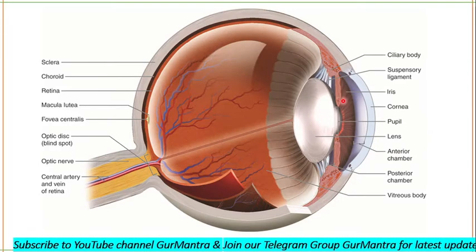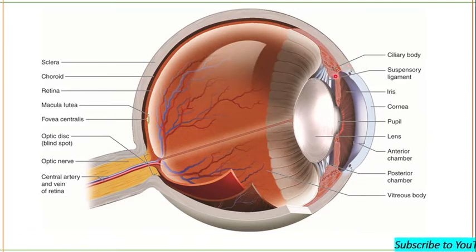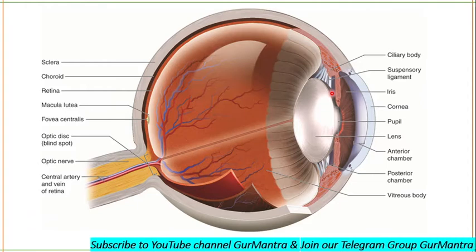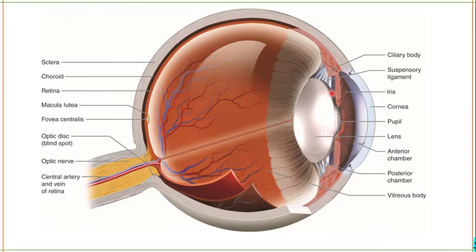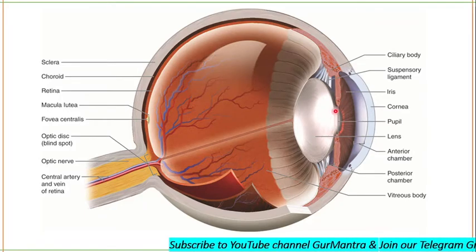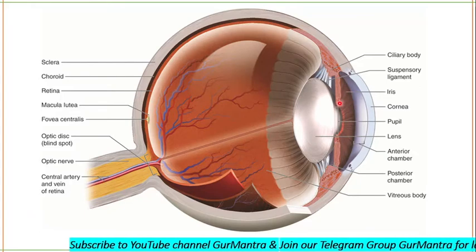The ciliary muscles also regulate the strength of the lens, and this ability to adjust the strength of the lens is known as accommodation. Now the strength of the lens depends upon its shape, which is regulated by ciliary muscles.